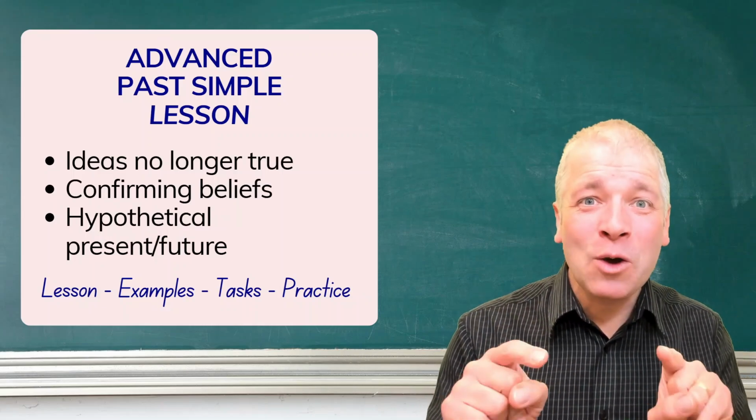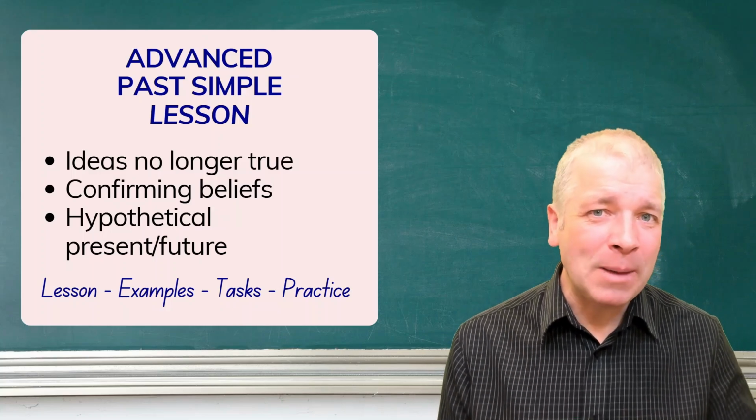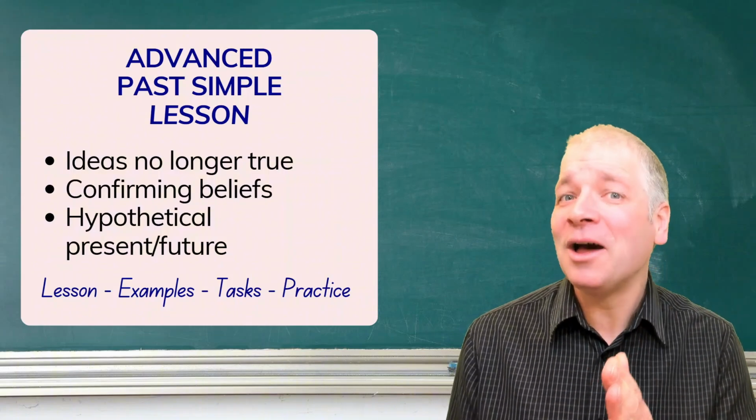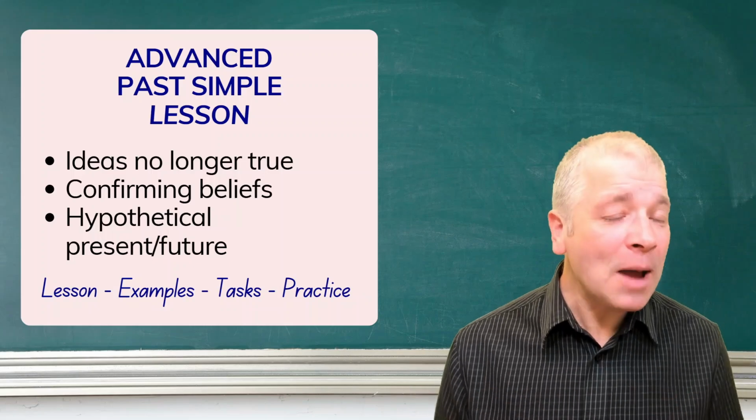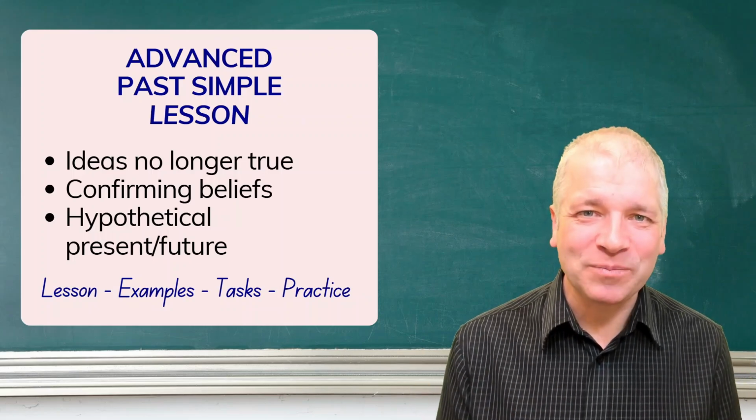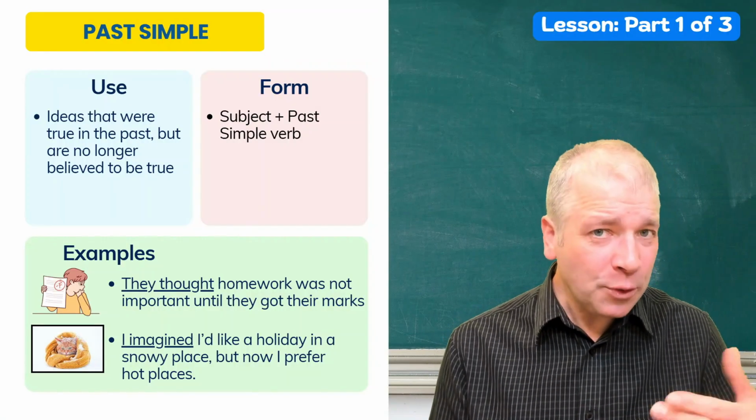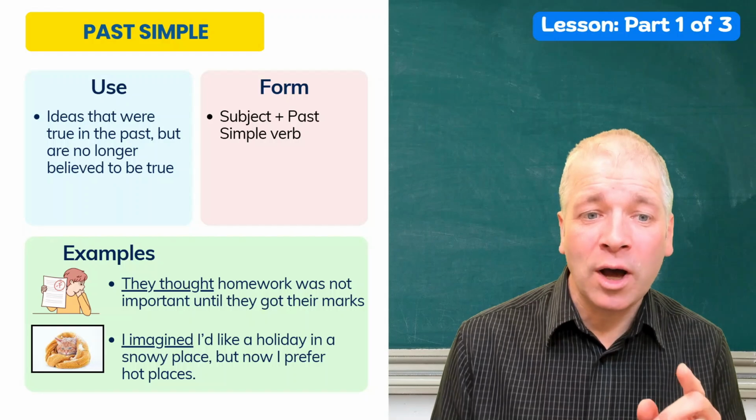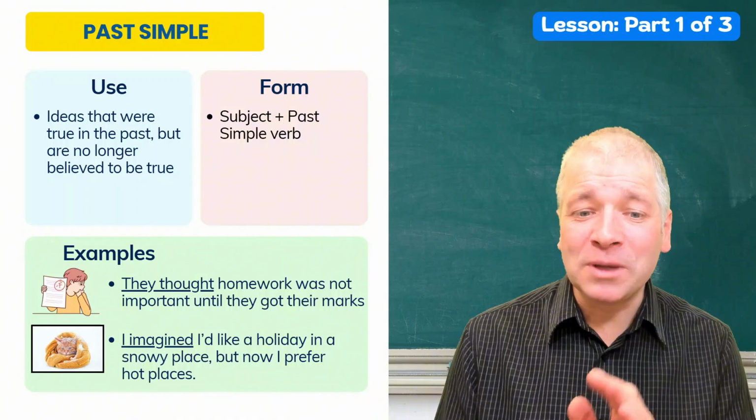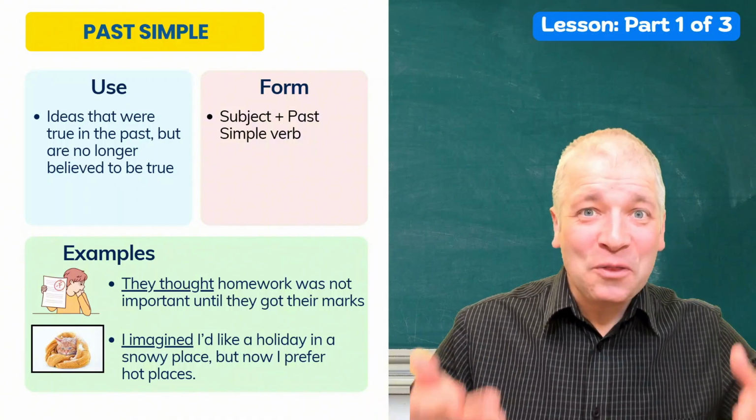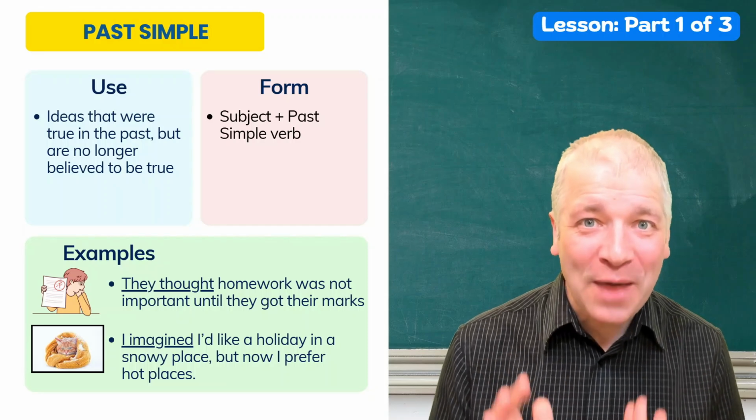In this lesson, we will be looking at using the past simple for ideas that people believed in the past but are no longer believed to be true, for confirming beliefs, and hypothetical present or future. Let's start with ideas no longer true. So use the past simple for ideas that were true in the past but are no longer believed to be true. For example, they thought homework was not important until they got their marks.